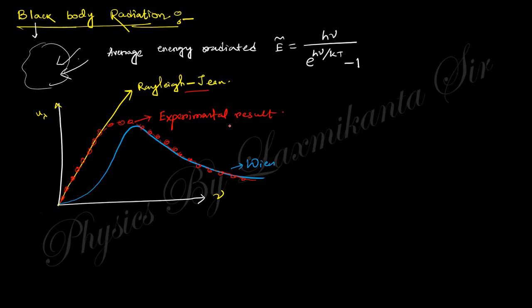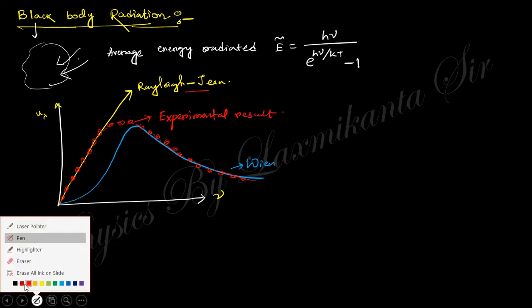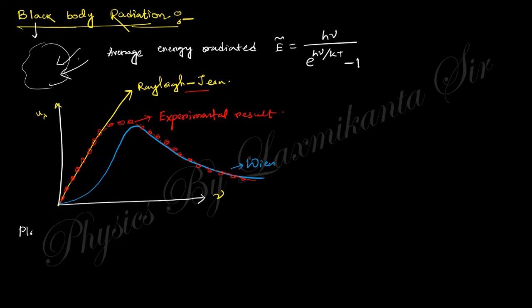Okay, so this experimental result was actually explained by Planck. Planck's law says the energy density at frequency nu and temperature T will be like that.